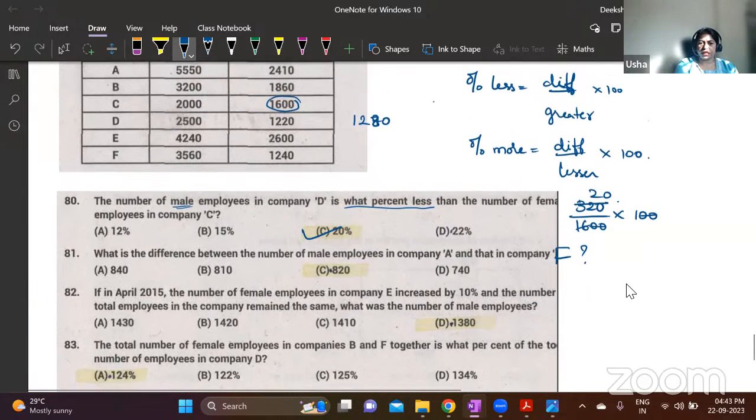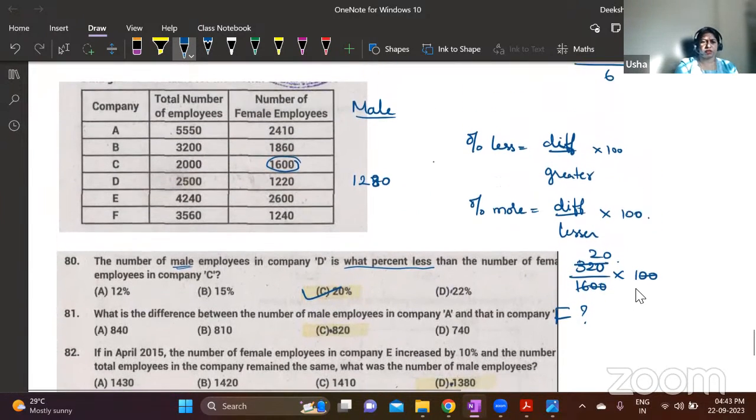Male employees in company A and company F. In company A, it is 3140, and in F it is 2420.